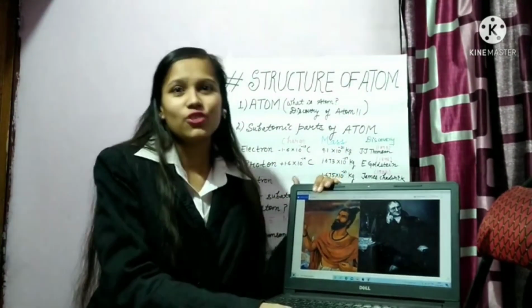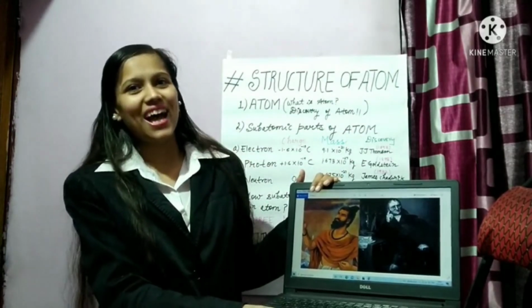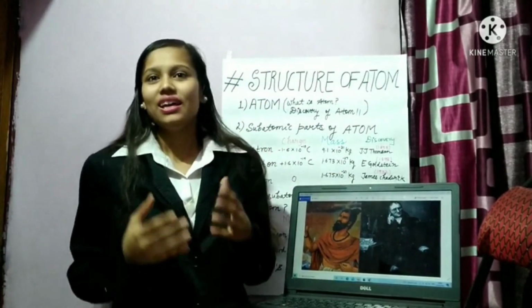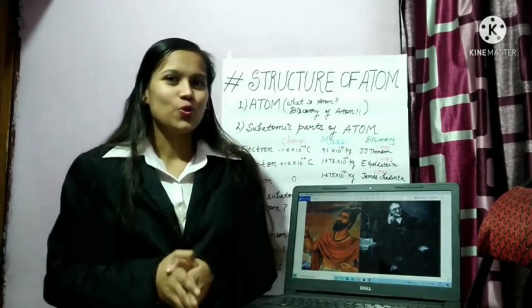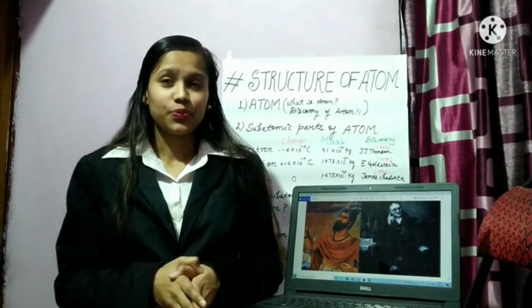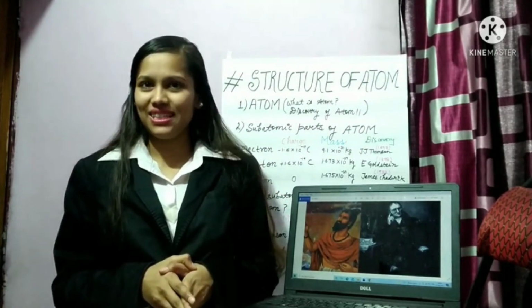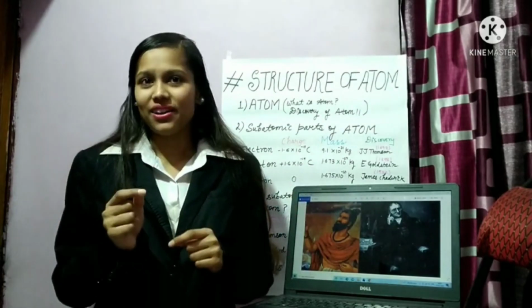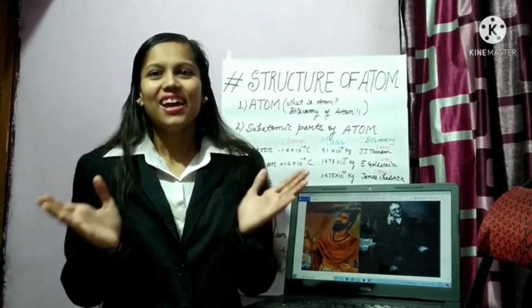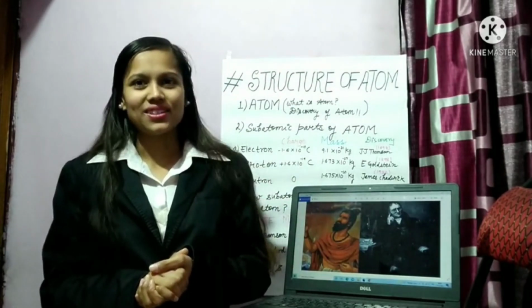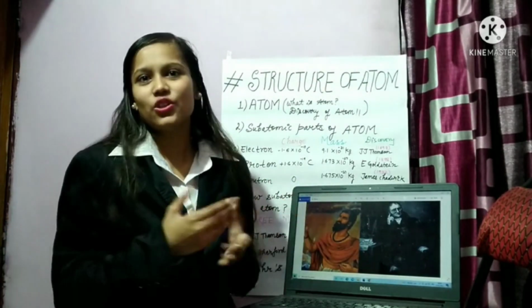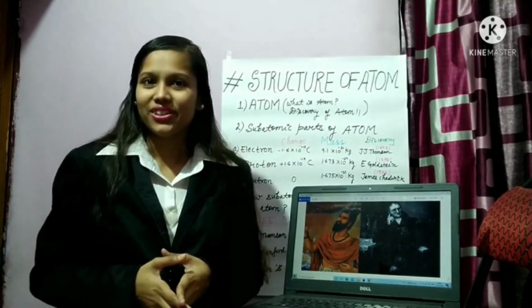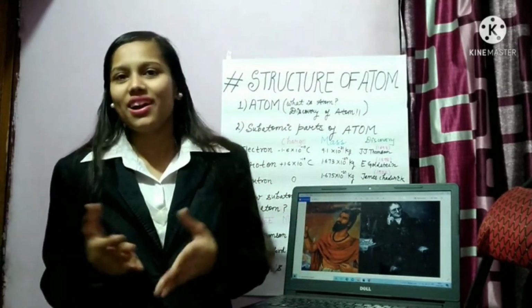Even though sage Kannad was believed to be the first one to come up with the idea, the credit for making the concept popular and proposing the first atomic theory goes to the Greek philosopher Democritus, who in 460 BC explained that everything around us is made up of tiny particles surrounded by empty spaces. He named these particles atoms, and as time progressed, this theory went through many changes, and finally we know atoms for what they are, how they are, and what they are made up of.